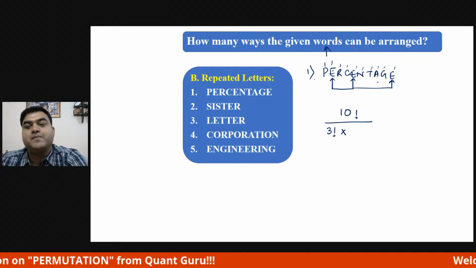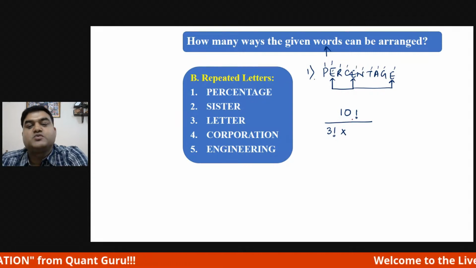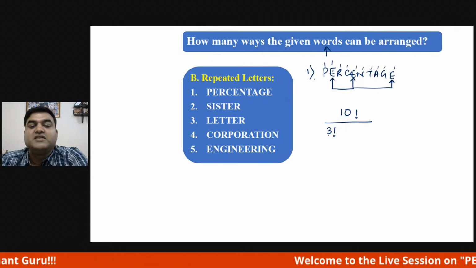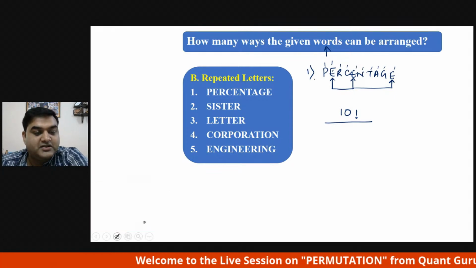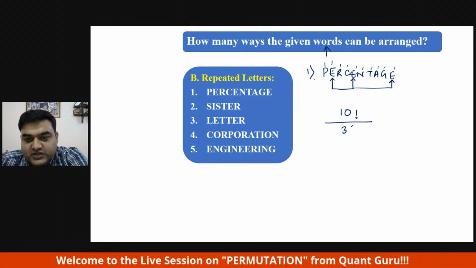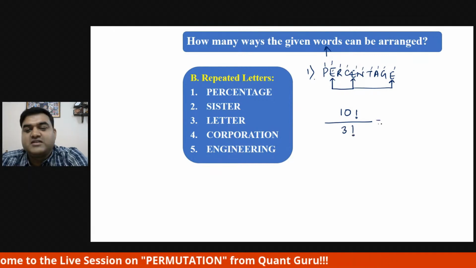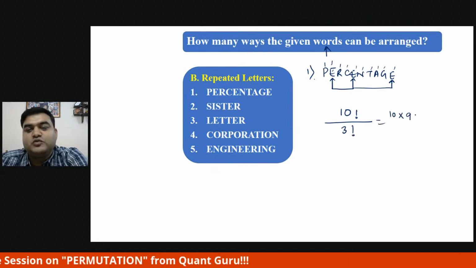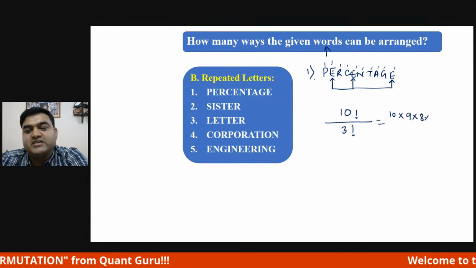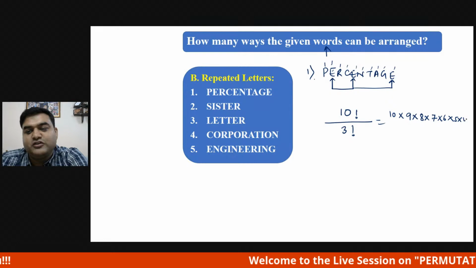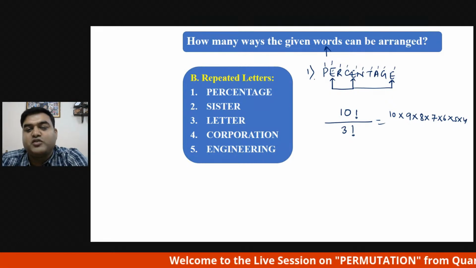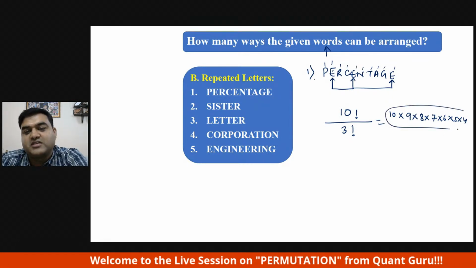The answer is 10 factorial divided by 3 factorial. So the answer will be 10 into 9 into 8 into 7 into 6 into 5 into 4, because 3 factorial will get cancelled.